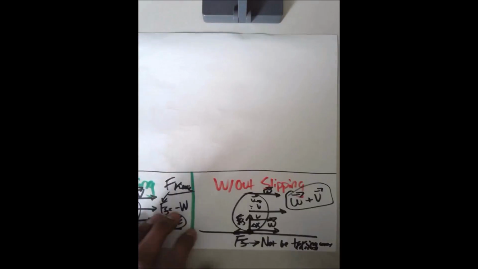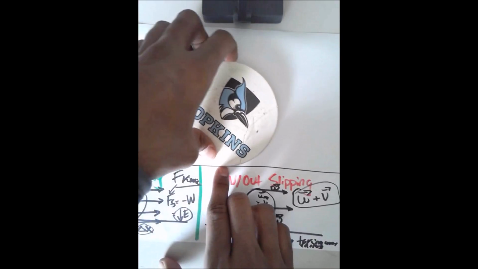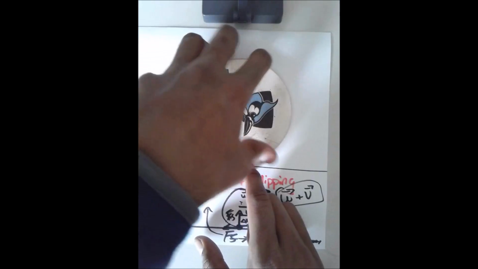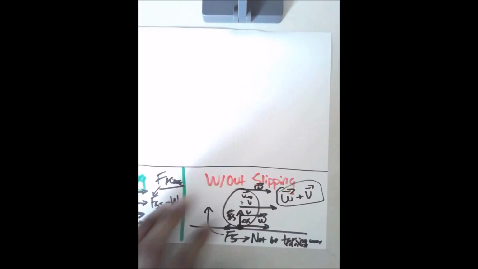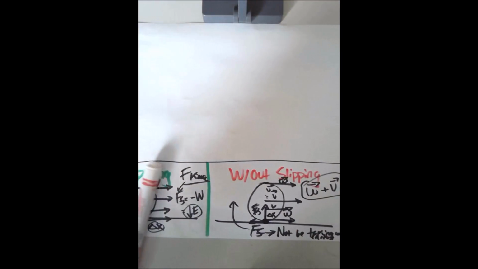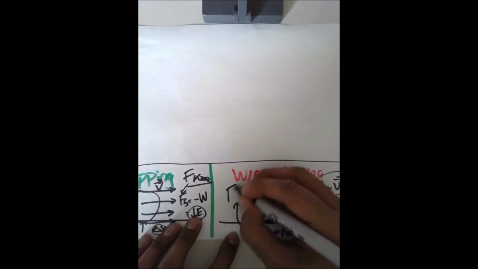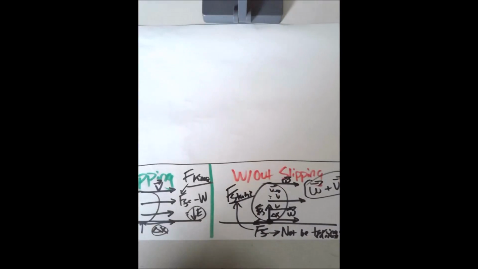Now, we also know that technically at every moment, this bottom part is instantaneously at rest, right? Technically, this bottom part is at rest with the surface of the Earth. And the video that I'm going to post another link to goes over this really well and explains this concept with some visual examples, which I don't have right now. But that means that the force of friction here is going to be static. You're going to have static friction.